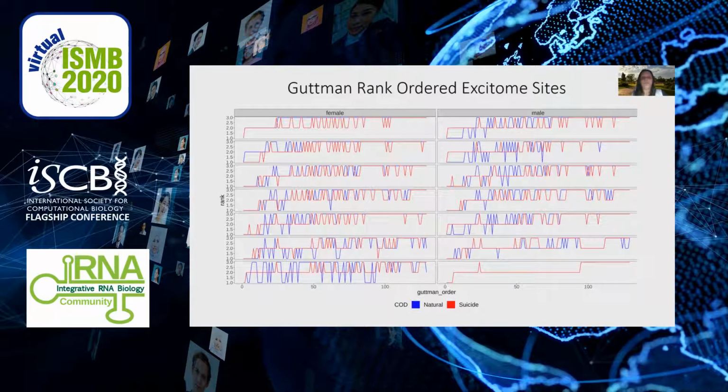Here the females are on the left and the males are on the right, and the regions are shown from top to bottom. We see here the natural causes of death. The editing patterns are pretty similar in females with only a few category switches. But when we compare suicide to natural causes, we see a significant number of changes, both in category and down.